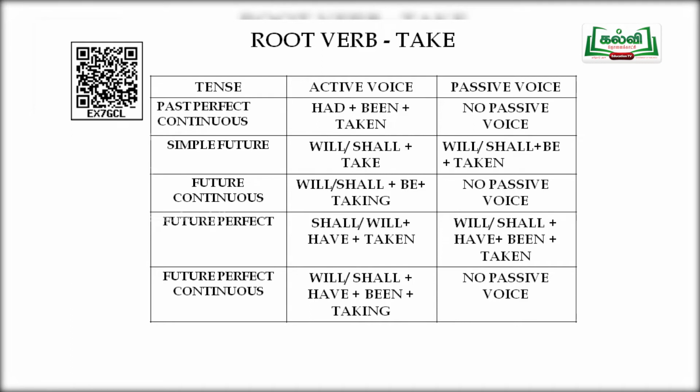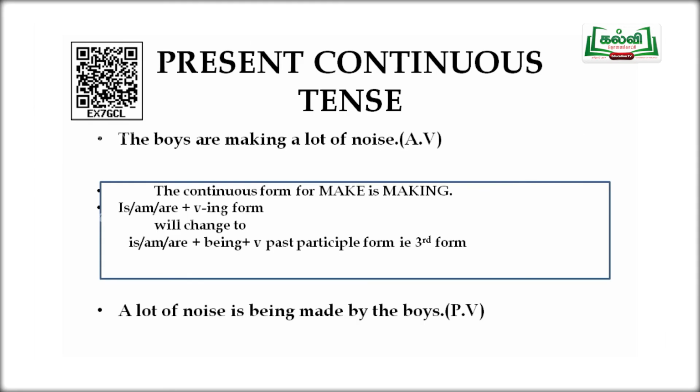Now, from this tabular column, you can understand that there are 4 tenses that do not have a passive form. Present continuous tense is the tense we are going to see now. The example sentence is, the boys are making a lot of noise. Are making is the verb here. Make is the root verb, and the 3 forms of that verb are make, made, made. So, are making is now going to change as is being made.